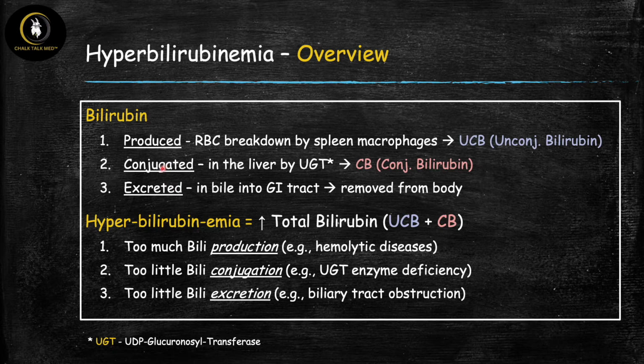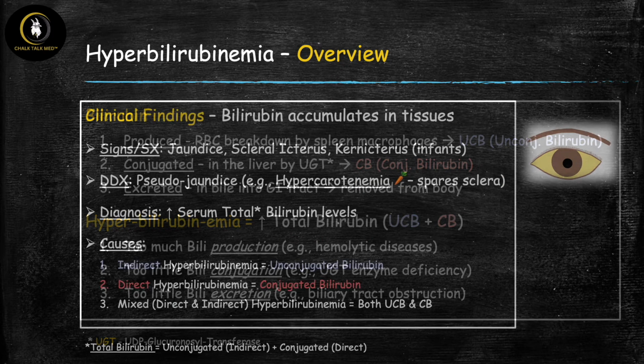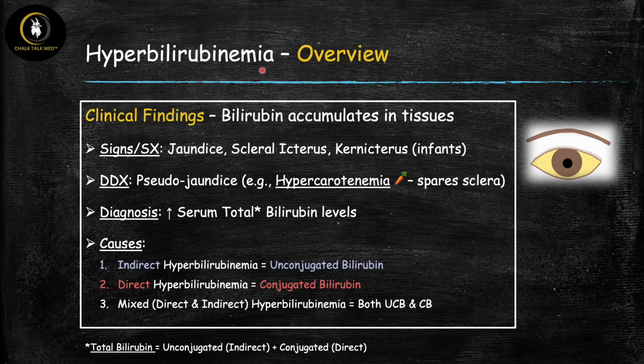Or if you have a problem with step 2, which is conjugation, so number 2 here, if you have impaired conjugation, for example, if our UGT enzyme, which is the enzyme that's in the liver responsible for conjugation, is deficient, then we can't conjugate the bilirubin and therefore we can't get rid of it, and that's going to lead to hyperbilirubinemia. And finally, number 3, even if we're able to produce a normal amount and able to conjugate it, if we have a problem with step 3, which was excretion, so if we have impaired excretion, such as a biliary tract obstruction, then this is going to lead to hyperbilirubinemia. So mechanistically, this is a good way to think about what are the causes that lead to high levels of total bilirubin, aka jaundice.